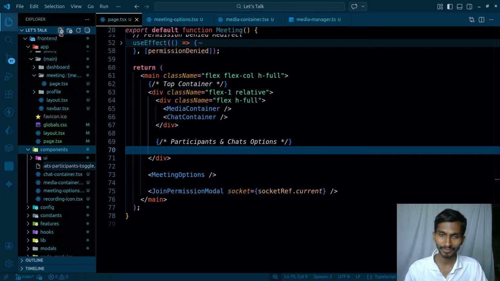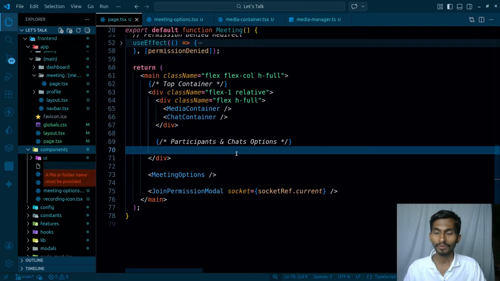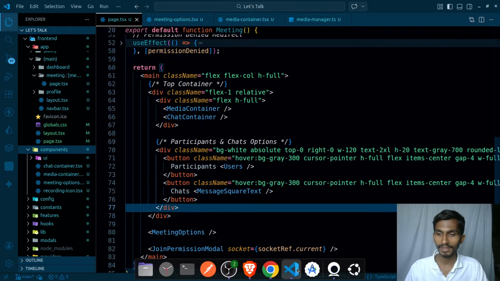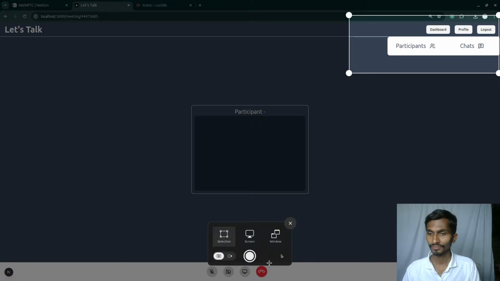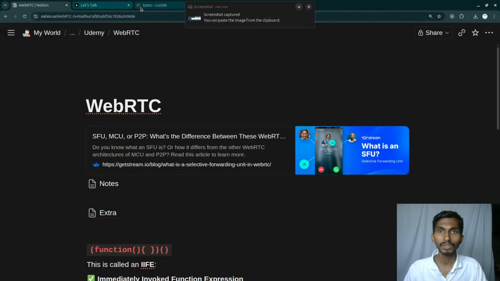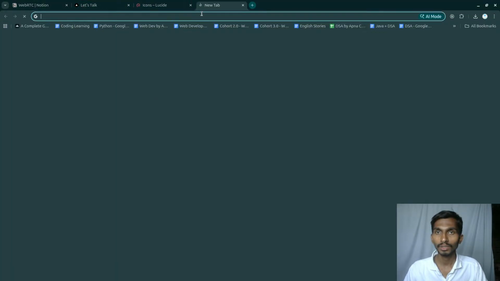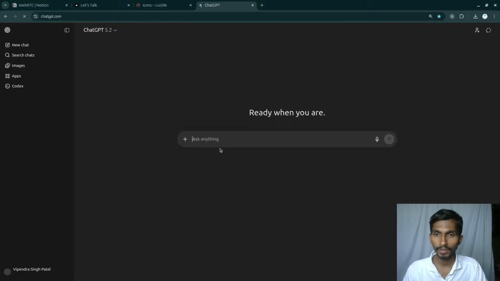I don't know whether this is the best name, let me take the help of AI here for naming it better, because names really matter at the end of the day. So copy it, come here, go somewhere, click on this, click on ChatGPT.